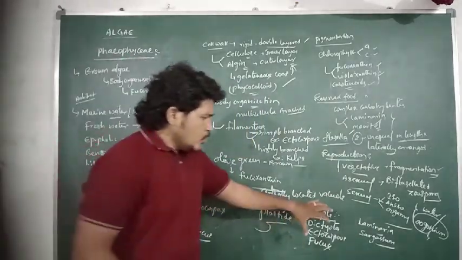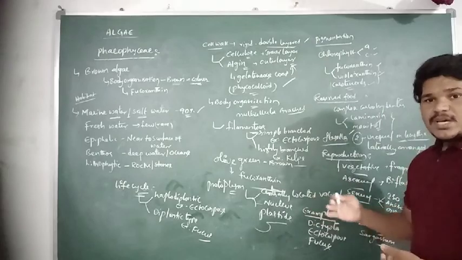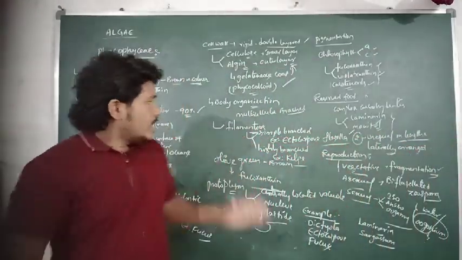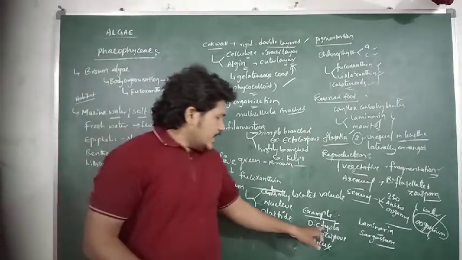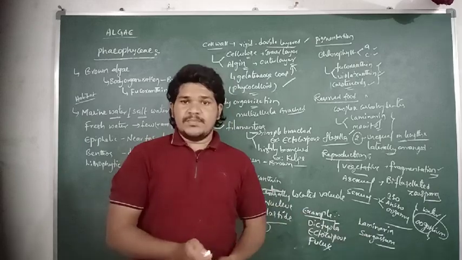These are a few species of brown algae. Most of the common examples given in our textbook related to the brown algae are Dictyota, Ectocarpus, Fucus, Laminaria and Sargassum.